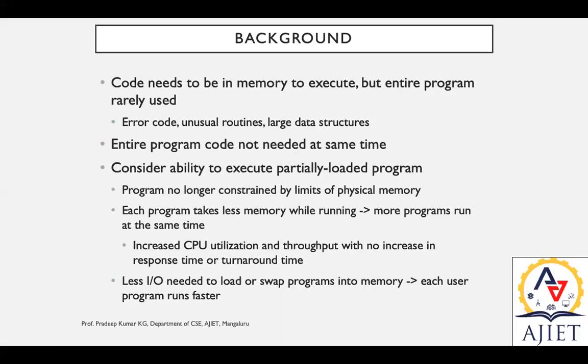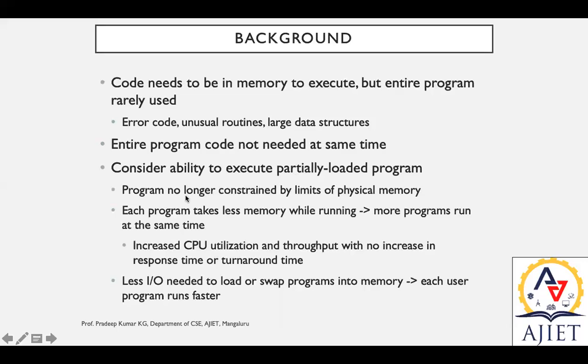So what we are trying to say is, we can execute the program line by line, one line at a time or one instruction at a time, by making use of virtual memory or other memory spaces. To do this task, we are supposed to have some capacity to deal with virtual memory. So consider the situation: an ability to execute a partially loaded program.